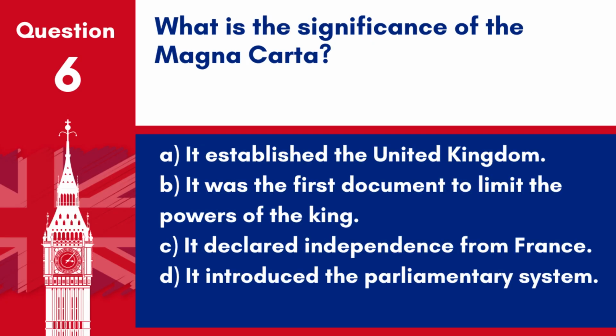Question 6. What is the significance of the Magna Carta? A. It established the United Kingdom. B. It was the first document to limit the powers of the king. C. It declared independence from France. D. It introduced the parliamentary system. Answer: B. It was the first document to limit the powers of the king. The Magna Carta is significant for establishing the principle that everyone, including the king, is subject to the law.